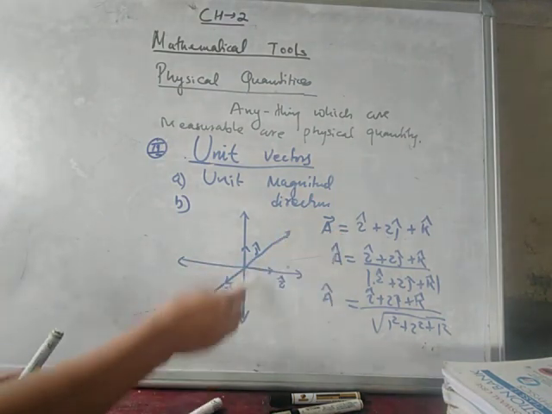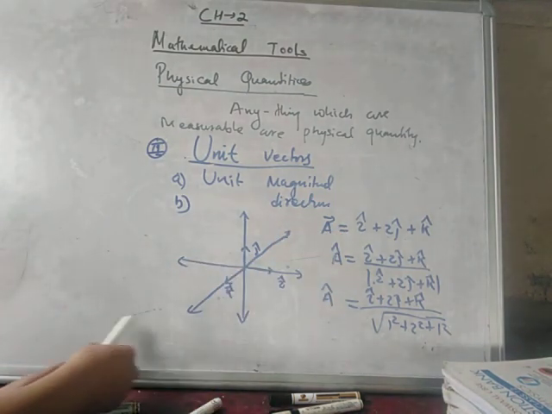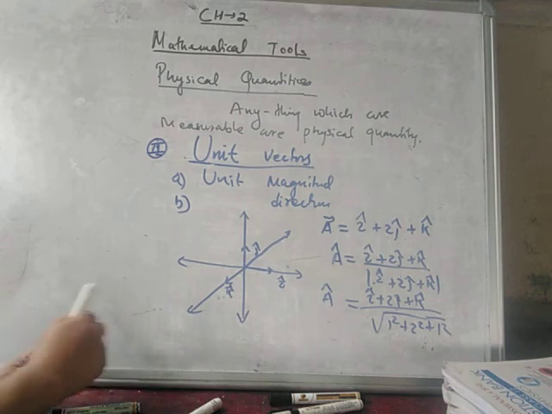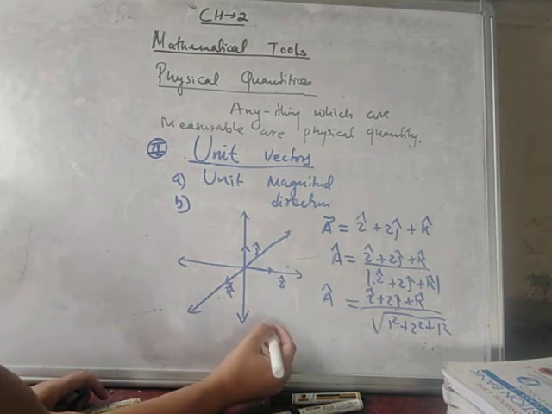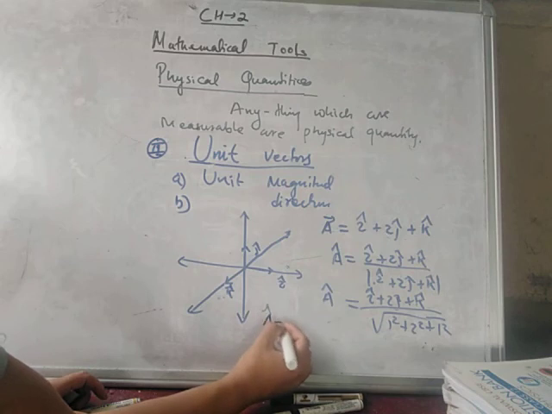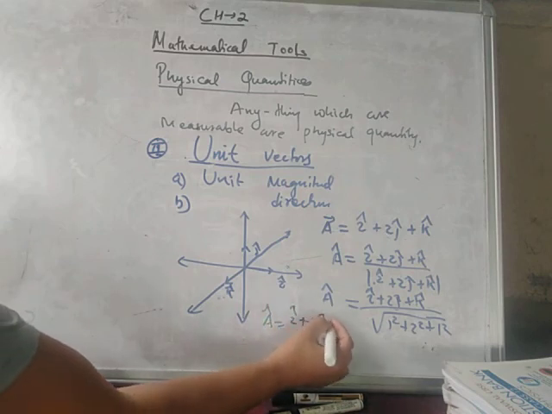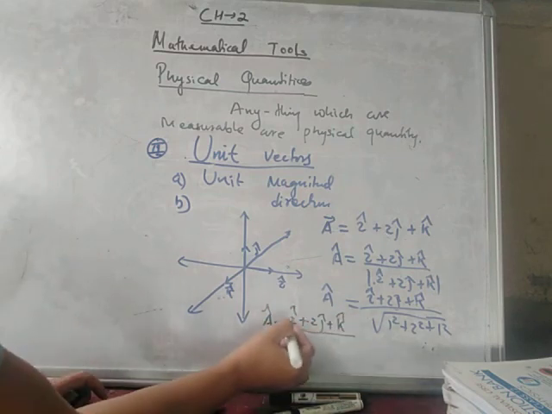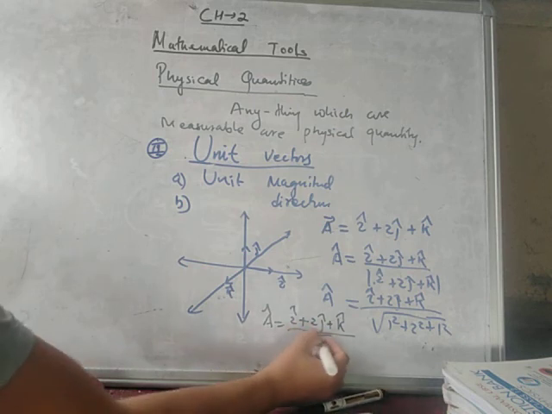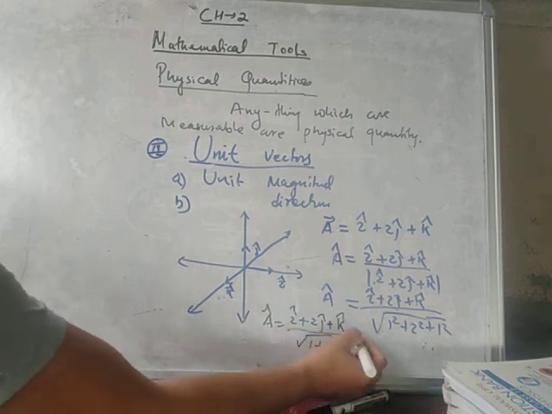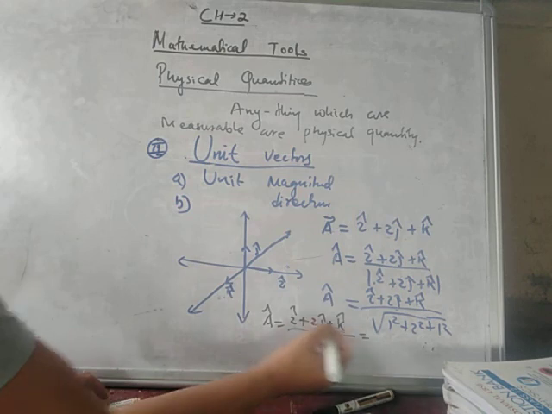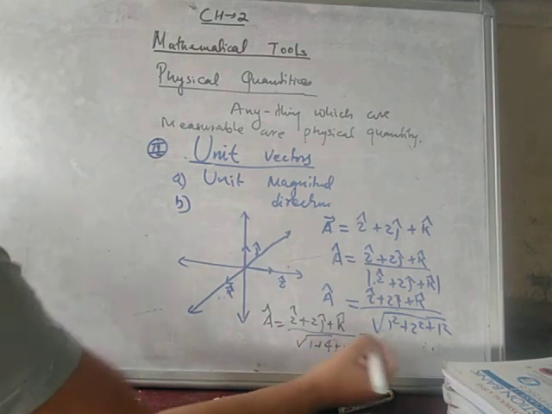So these are the unit vectors. A cap equals i cap plus 2j cap plus k cap divided by root over 1 plus 4 plus 1, which is root 6.